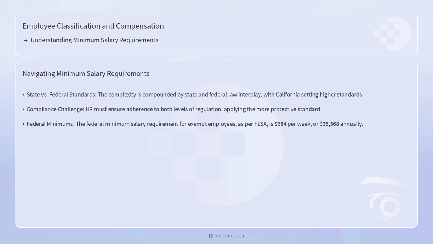The complexity of minimum salary requirements is further compounded by the interplay of state and federal laws. While California often sets higher standards, HR professionals must ensure compliance with both levels of regulation. For example, the federal minimum salary requirement for exempt employees, as established by the FLSA, is $684 per week, or $35,568 annually. However, since California's requirements are more stringent, employers in the state must adhere to the higher thresholds. This dual compliance necessitates a thorough understanding of both state and federal regulations and the ability to apply the more protective standard.